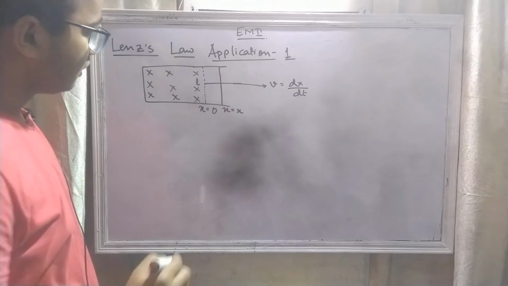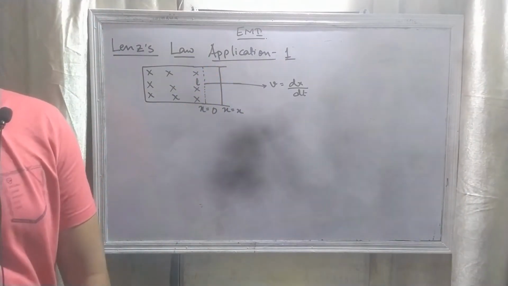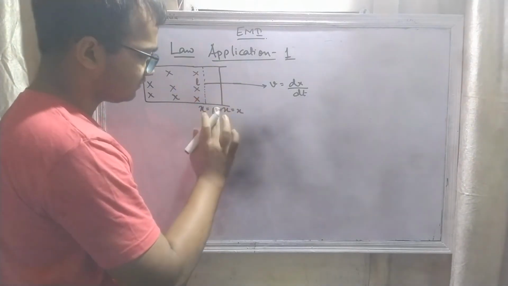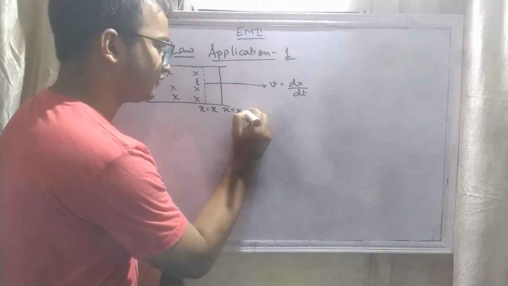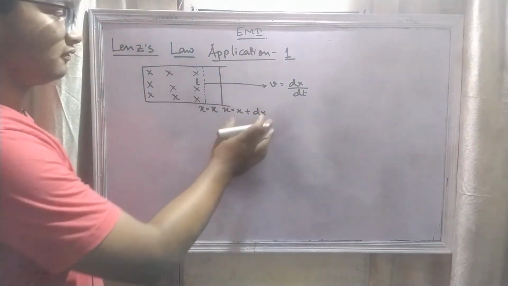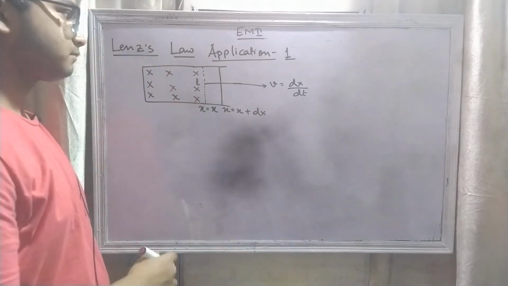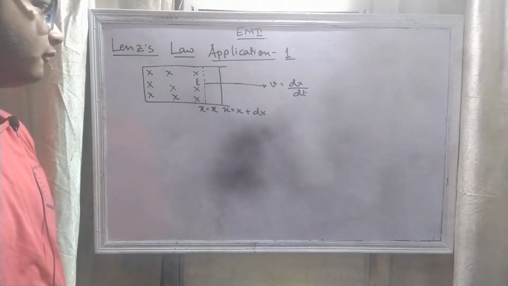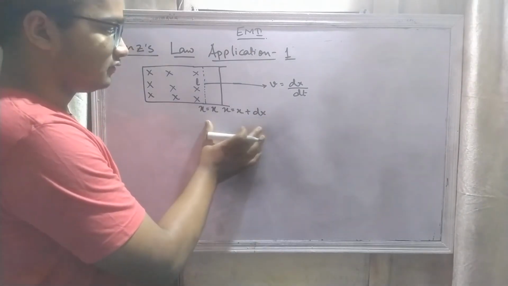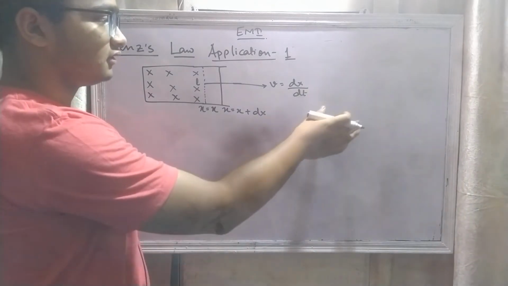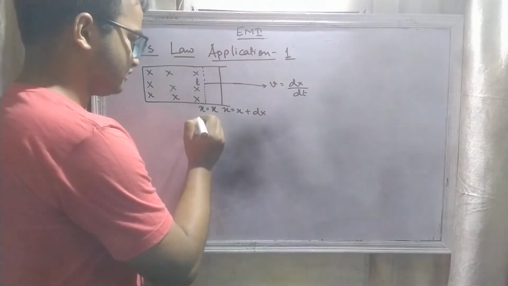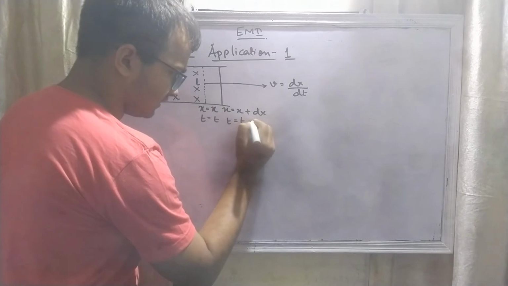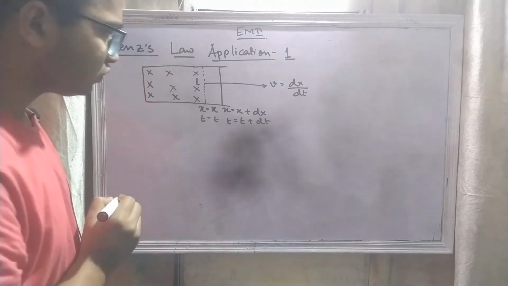Let's make it at x equal to x and x equal to x plus dx. That means the change is dx by dt. We know velocity equals dx by dt, the change in distance over time. When you differentiate this, dx is coming, so this is dx by dt. Now let us take time t equal to t here, and time equal to t plus dt.